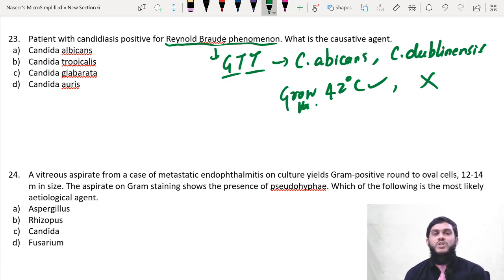First, Reynolds-Braude phenomenon or germ tube test. See, if this is the yeast, this is the germ tube, right? Germ tube, there is no constriction. So germ tube is formed only in albicans and dubliniensis. Now, if you see the answer here, albicans is the answer. Very simple and direct question.